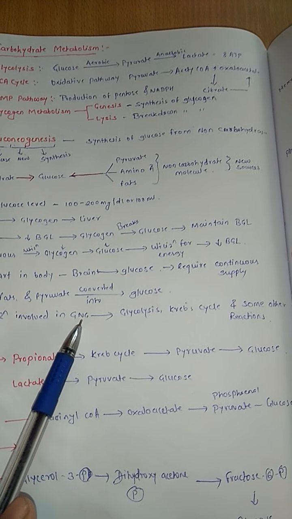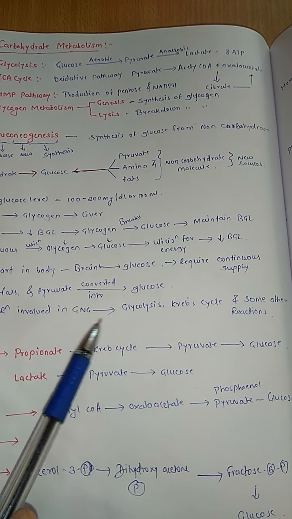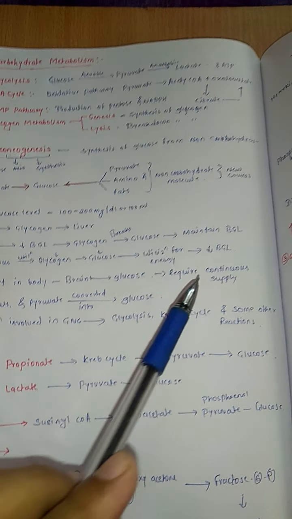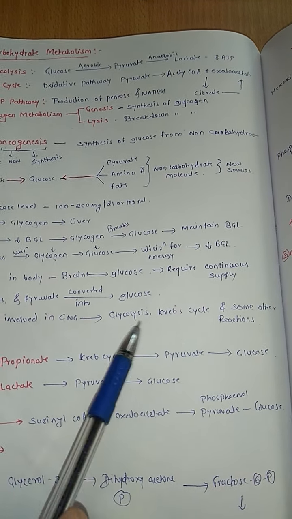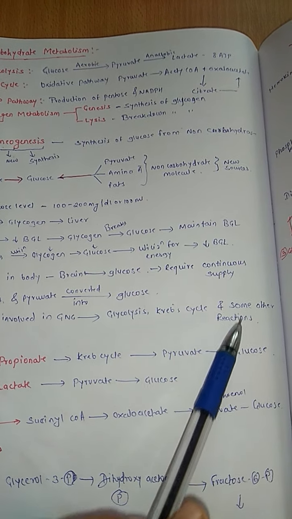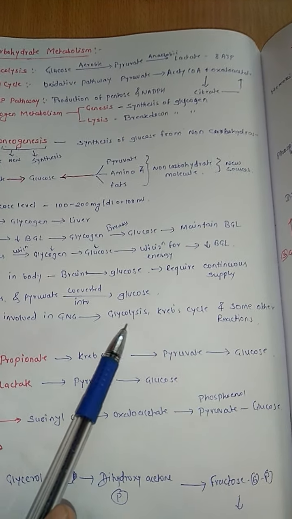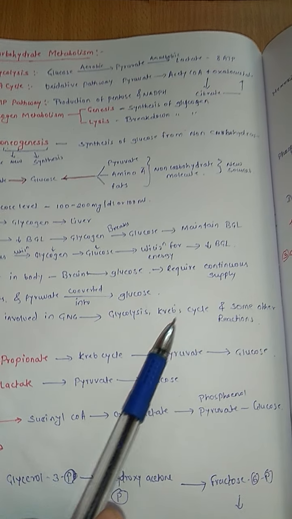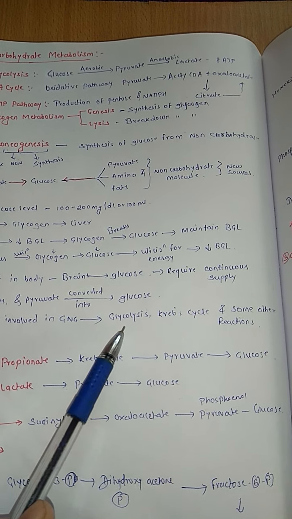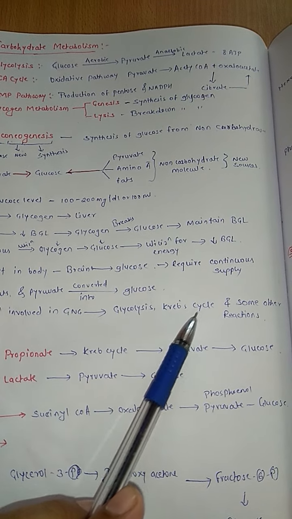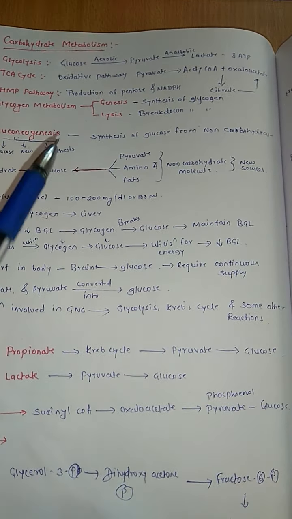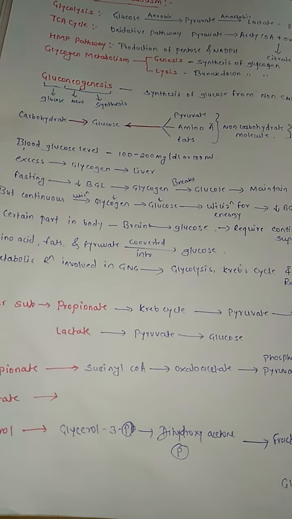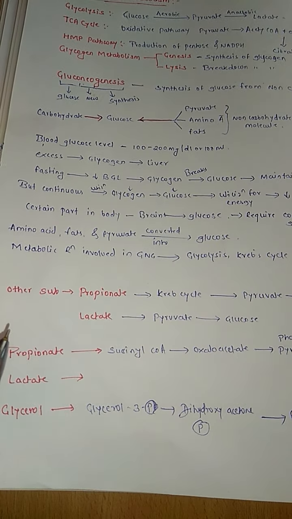Whatever reactions are involved in gluconeogenesis, meaning synthesis of glucose from non-carbohydrates, those reactions are from glycolysis, Krebs cycle, and some other reactions. So if you know glycolysis and the Krebs cycle, or if you are very good with these two cycles, there is nothing in gluconeogenesis. Now, what will happen in gluconeogenesis?